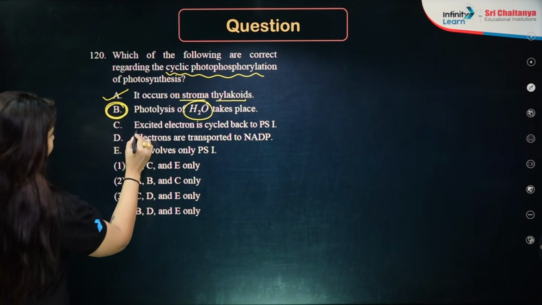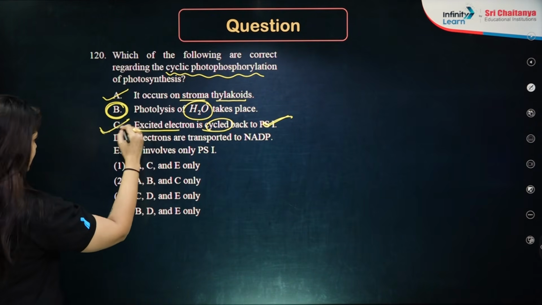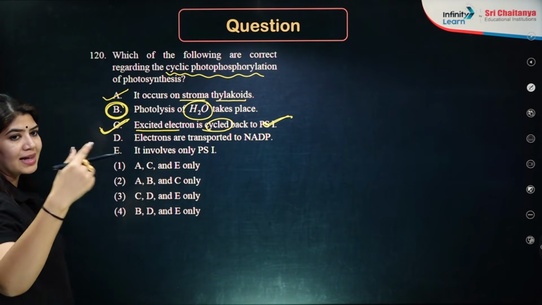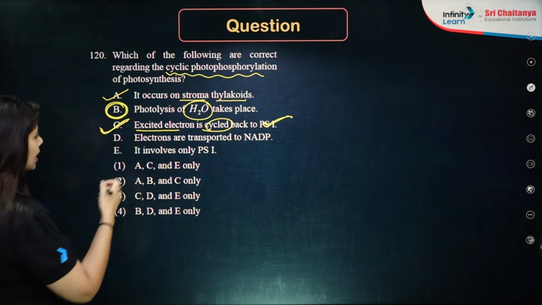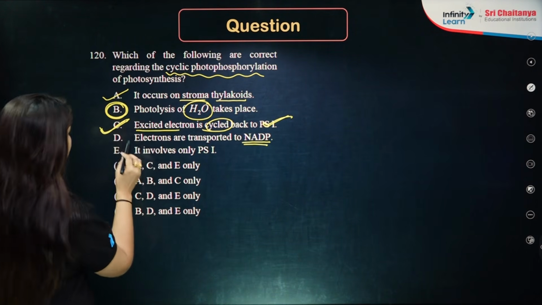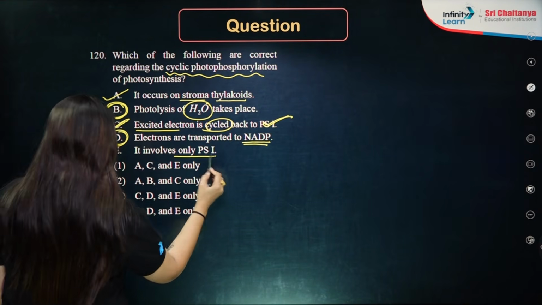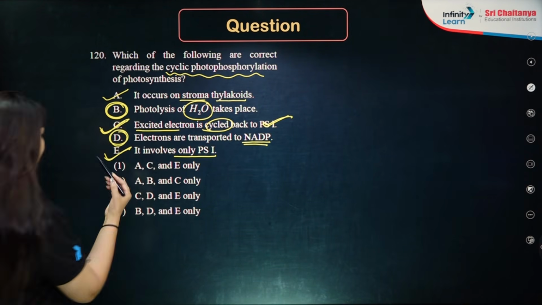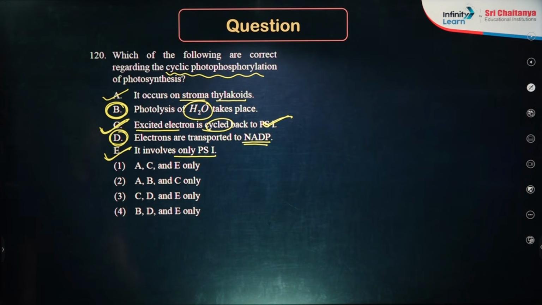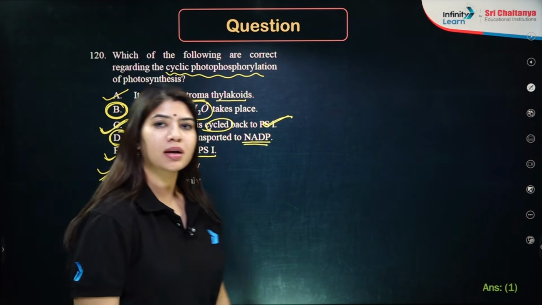Then, the excited electron is cycled back to PS1. Yes, a perfectly correct statement. That is why we call it cyclic photophosphorylation. Electrons are transported to NADP? There is no NADP formation, only ATP is going to be formed. It involves only PS2? Perfectly correct. So A, C and E, these statements are correct, the rest of them are incorrect. So the answer is option number 1.